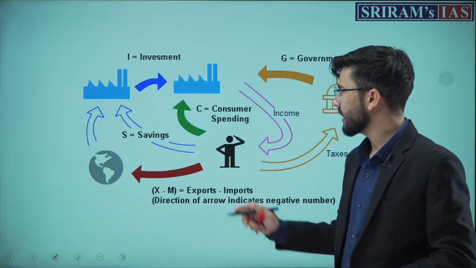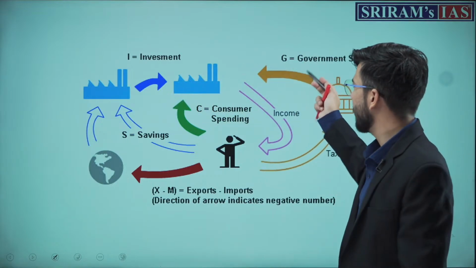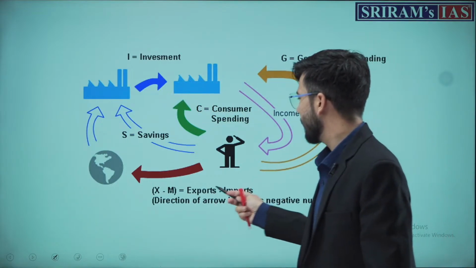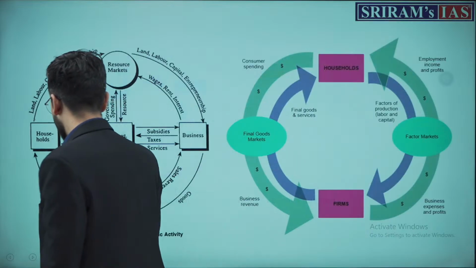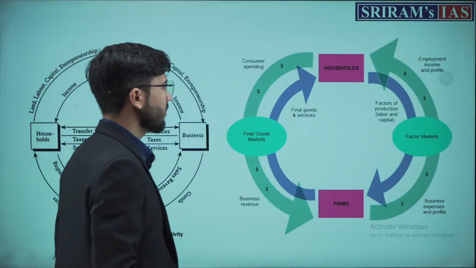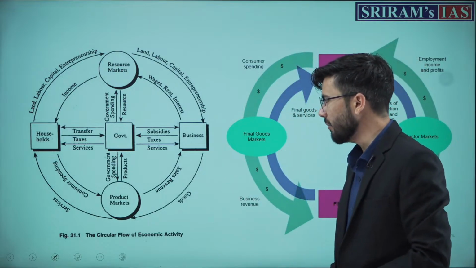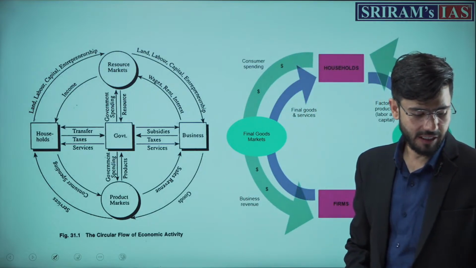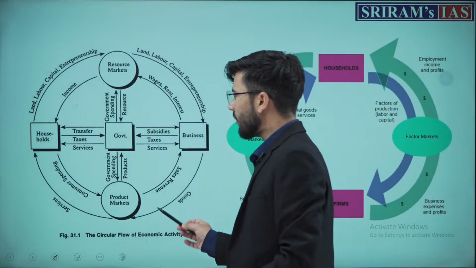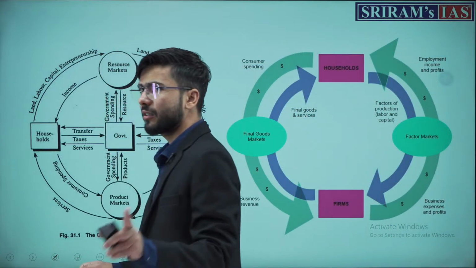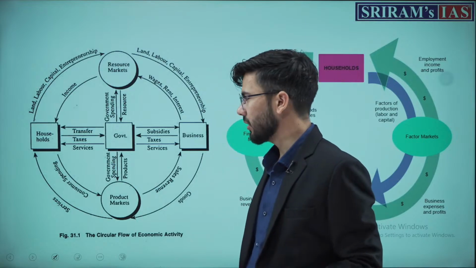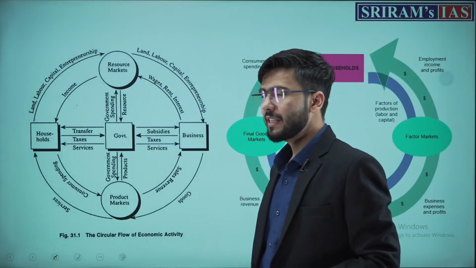Lastly we discussed the savings, investments of government and all, exports and imports, nothing else there. Now, what is the circular flow of money, or the circular flow of the economy, or the circular flow of economic activities? We need to understand. Very simple. This is the first concept which NCERTs discuss.